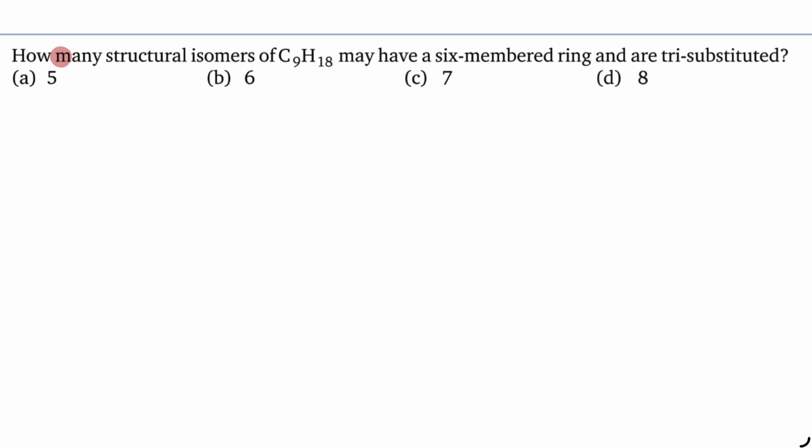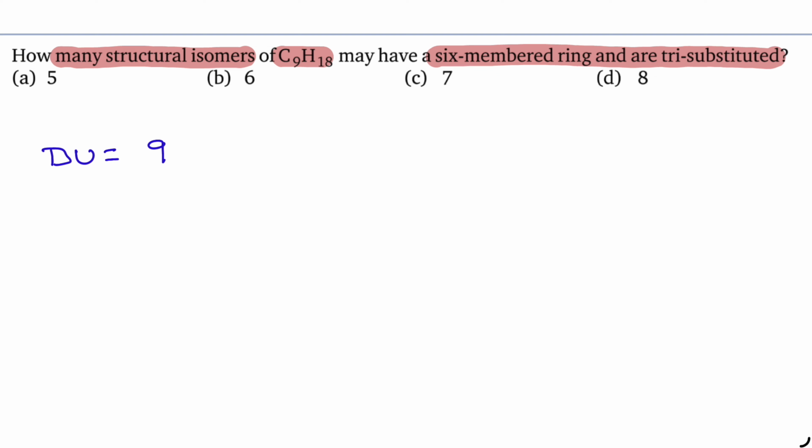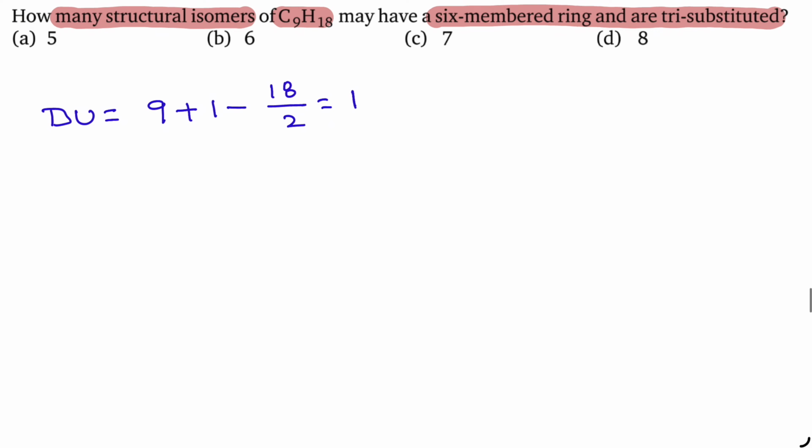In the next question, how many structural isomers of C9H18 may have 6-membered ring and are tri-substituted? See, two conditions he imposed. Let us follow the same procedure, but quickly. Degree of unsaturation, number of carbon atoms plus 1 minus hydrogen atoms by 2. So degree of unsaturation is 1. You have to write a 6-membered ring. Degree of unsaturation is already maintained in the form of ring. Therefore, there is no pi bond.